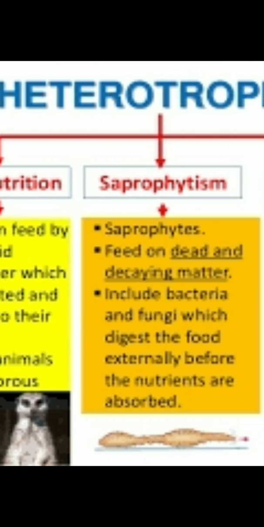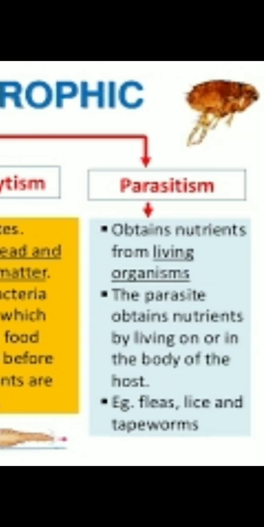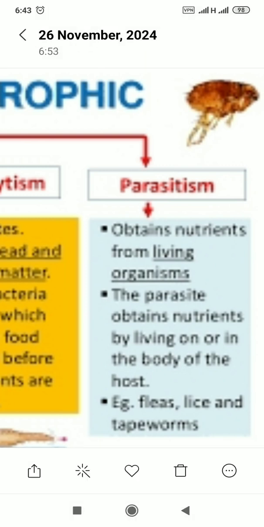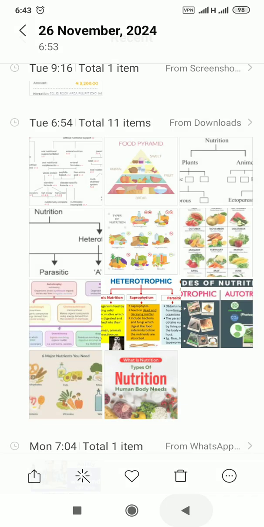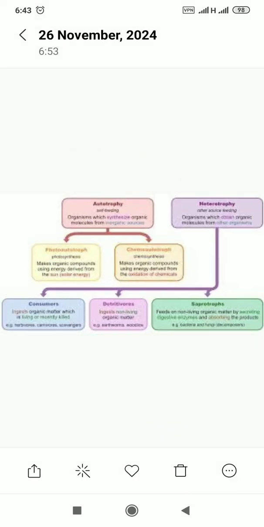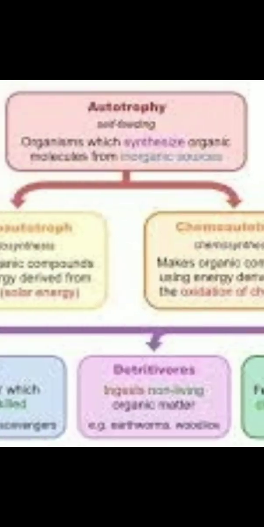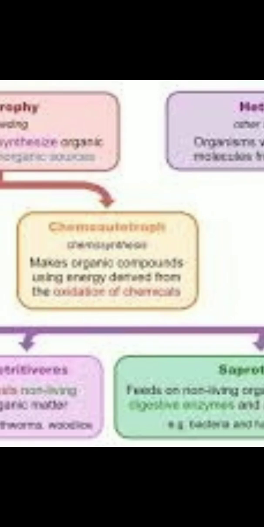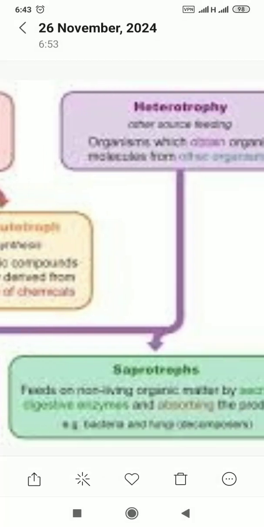We have saprophytic nutrition, which feeds on dead and decaying matter. Then we have parasitism, where nutrients are obtained from other living organisms. So that's on that. Then we have this other one that explains the two types of nutritional system, autotrophic and heterotrophic.